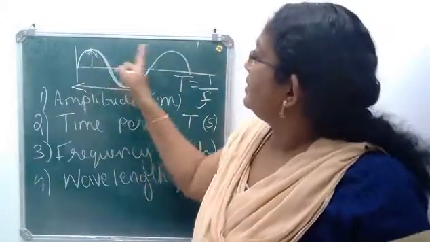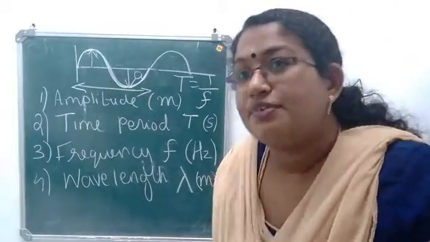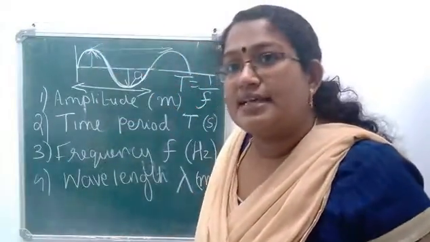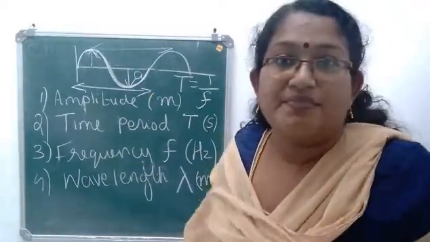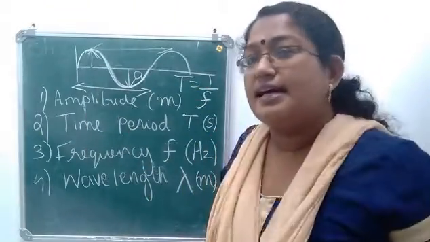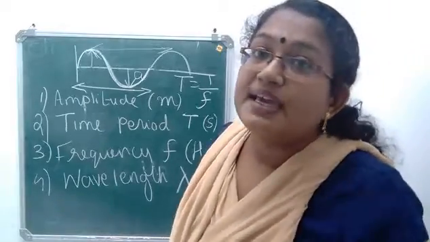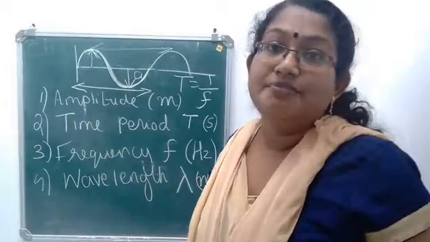Or you can say that it is the distance between two consecutive crests or two consecutive troughs. When you measure the distance between two consecutive crests or two consecutive troughs, you get the length of a wave, and that is our wavelength. So wavelength means it is the distance travelled by a wave in one time period, or the length of a wave.